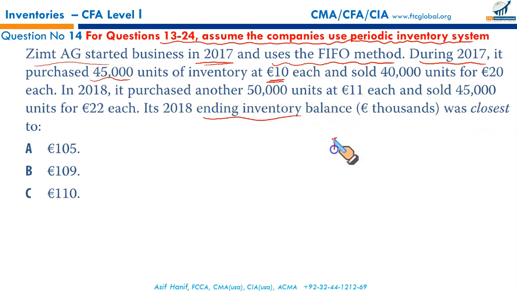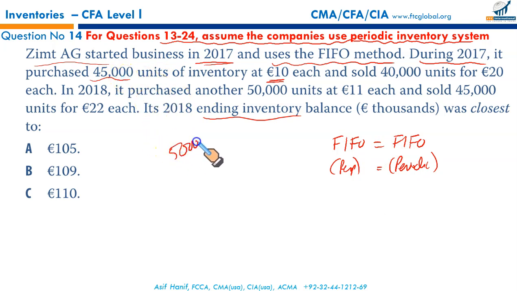I told you, and I will tell you again, FIFO perpetual and FIFO periodic are the same. Means FIFO perpetual is equal to FIFO periodic. There is no difference. You will always get the same number. Try it out anytime. So that's why I just said FIFO. I need to find ending FIFO inventory. So I just need to see what was the level of our opening stock. We had 5,000 in the opening stock.